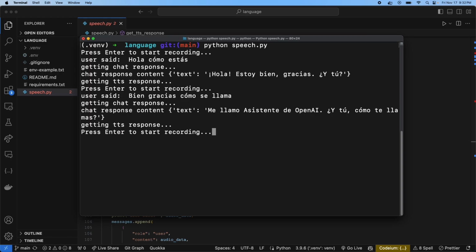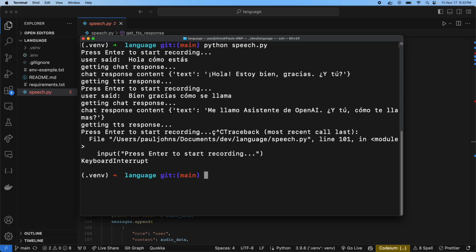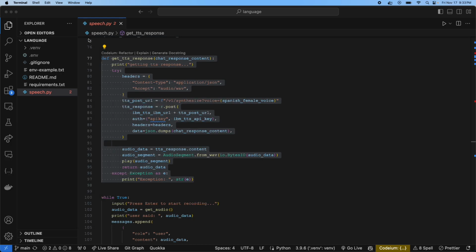Okay, so when you get into these conversations, it can start spitting back words you don't know. So now that we can have this conversation with it, the last little bit I want to add to this is a translator, so we can take these responses back from ChatGPT and translate them. You could also get it with the chat API call, but we're going to use IBM's translator module on this as well. So let's go ahead and get into it.